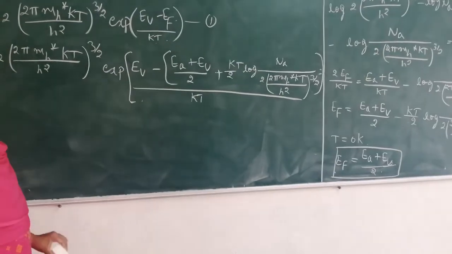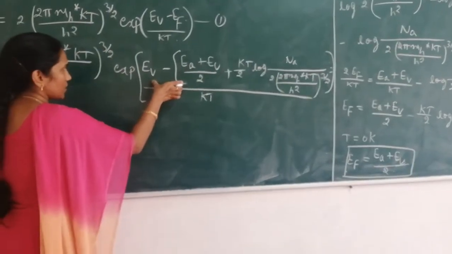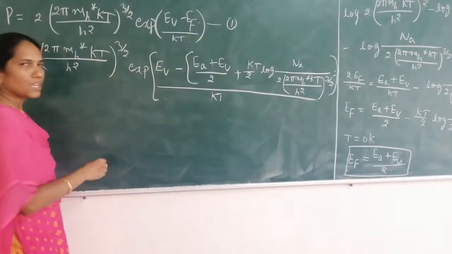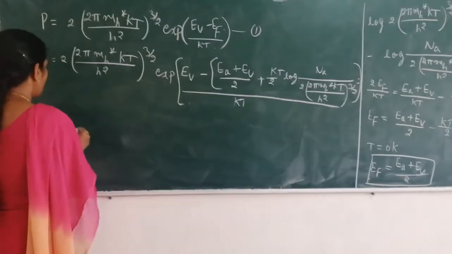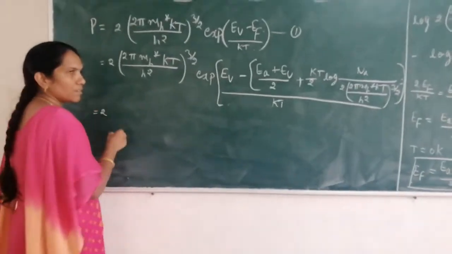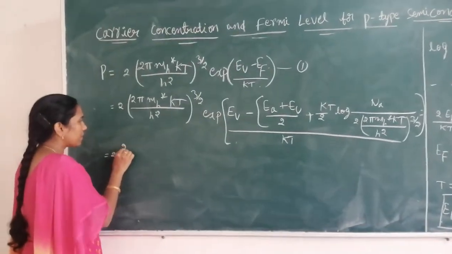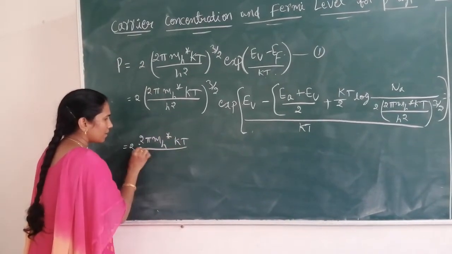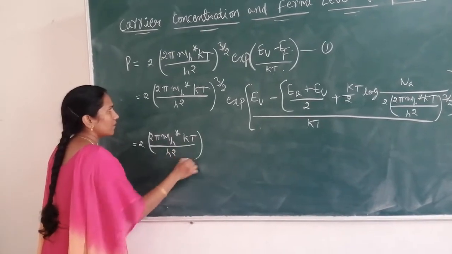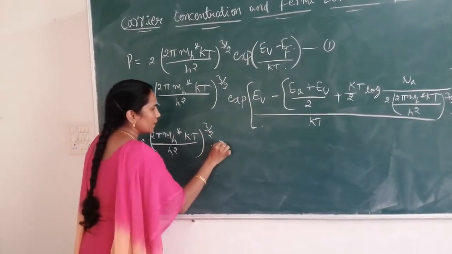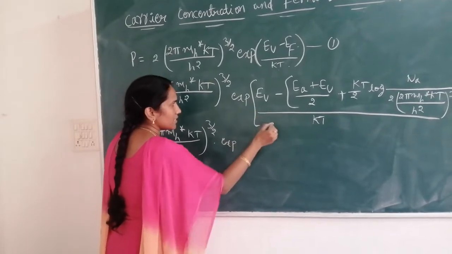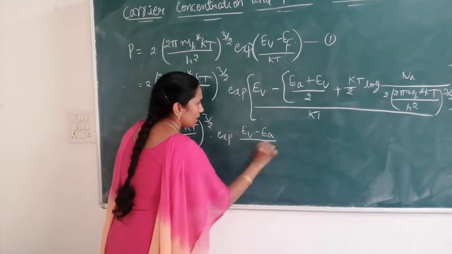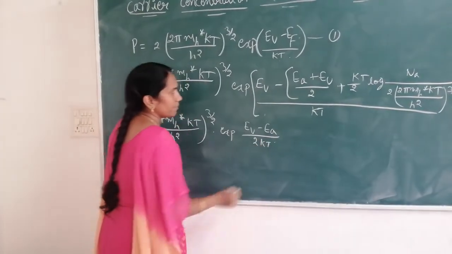Now if we simplify, first we have to take the LCM for these two expressions, so that it becomes 2EV − EA − EV, that means (EV − EA)/2kT. So, same as your previous derivation for n-type semiconductors, it becomes 2(2π mh* kT/h²)^(3/2) times exponential of, when I take the LCM, 2EV − EV, it becomes (EV − EA)/2kT.